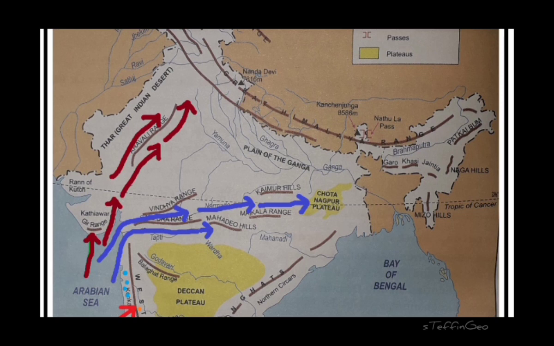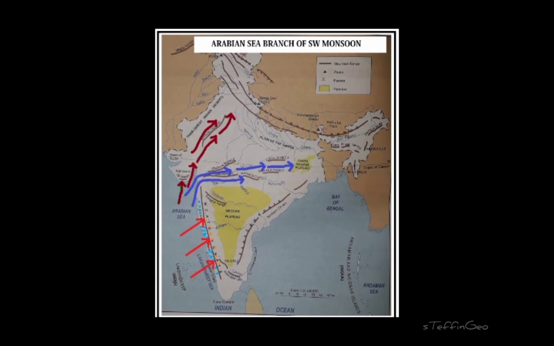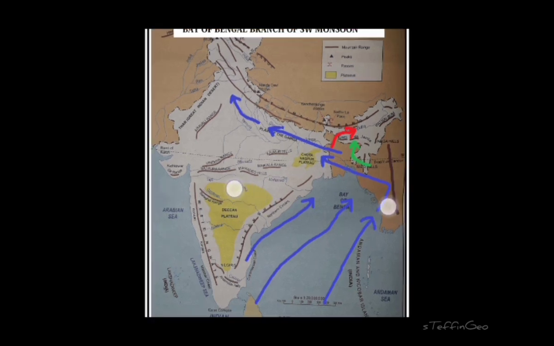So at the end, all this will reach the northwestern part, but by the time most of the moisture would have gone in the form of rainfall at different places. So this is about the Arabian Sea branch of monsoon, right? Now the second branch is the Bay of Bengal branch of monsoon, right? The branch which blows over the Bay of Bengal, right?